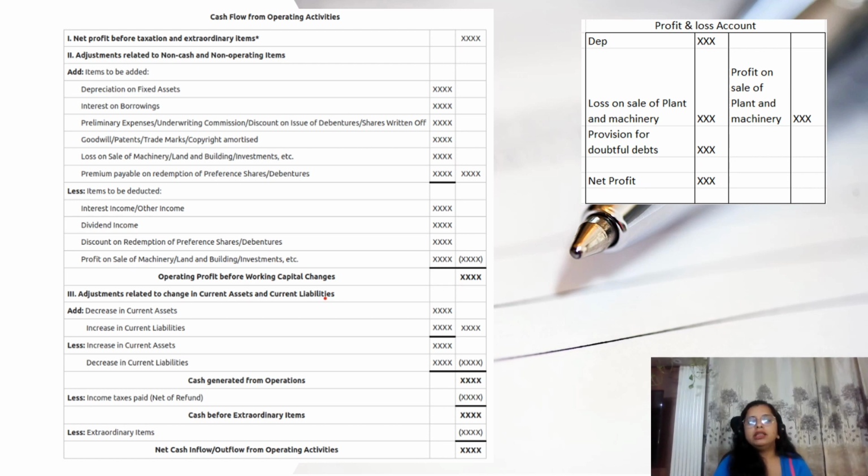Then we will arrive at the cash flow from operations. Then if we have any extraordinary item, we have to adjust that, or if we have paid any taxes, that also we have to adjust, and at last we will reach the net cash flow from operating activities.